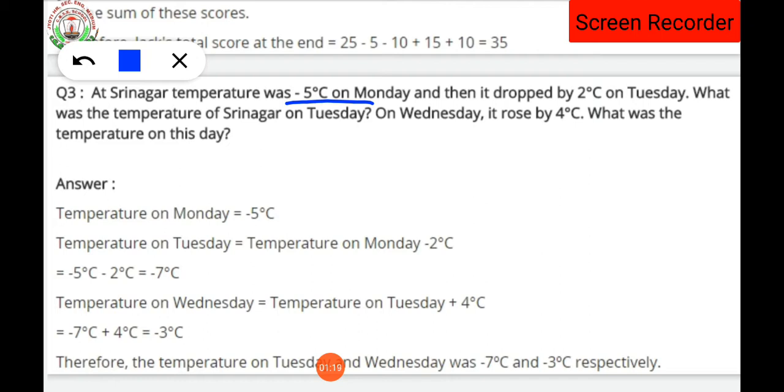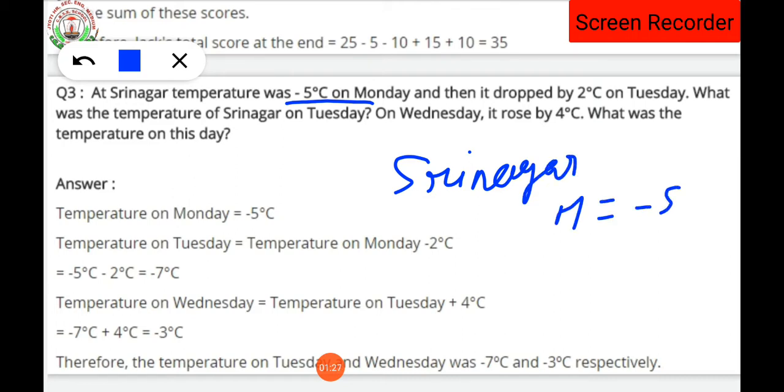First, on Monday, the temperature of Srinagar is minus 5 degrees centigrade. On Tuesday it dropped by 2 degrees centigrade. Dropped means the temperature decreases. So what is the temperature on Tuesday? Have you understood the question?